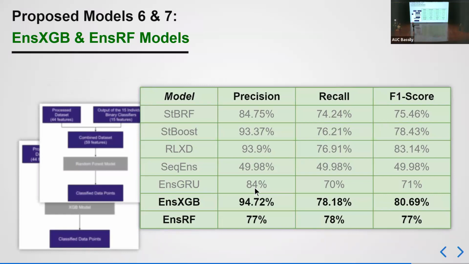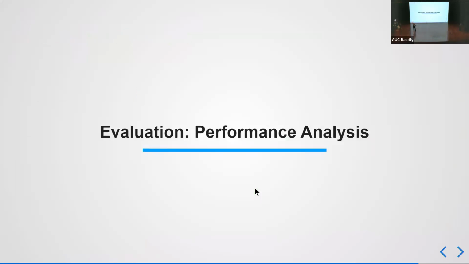However, we can see that the XGBoost model had a significantly higher precision of 94.72% when compared with the random forest. It also achieved a higher F1 score. Therefore, this was our preferred ensemble model, which we'll talk about later in our research paper. And now I will leave the floor to Kareem to talk us through our evaluation and comparing our proposed models.